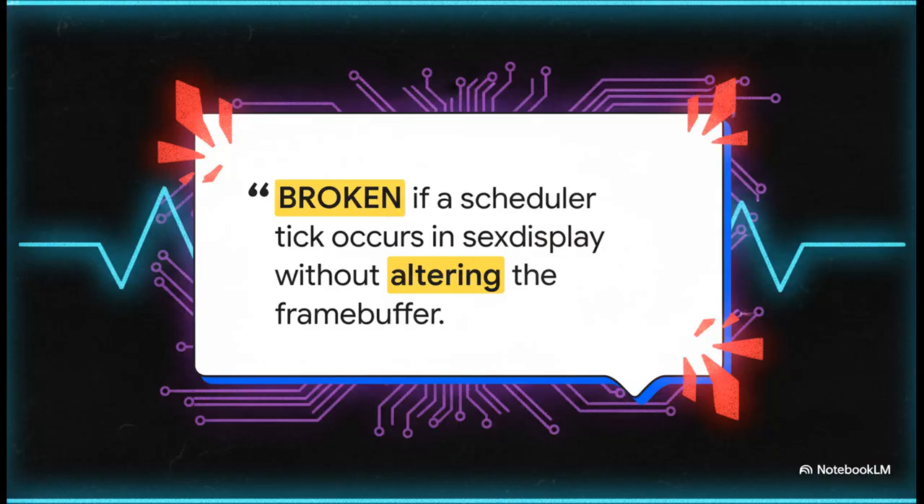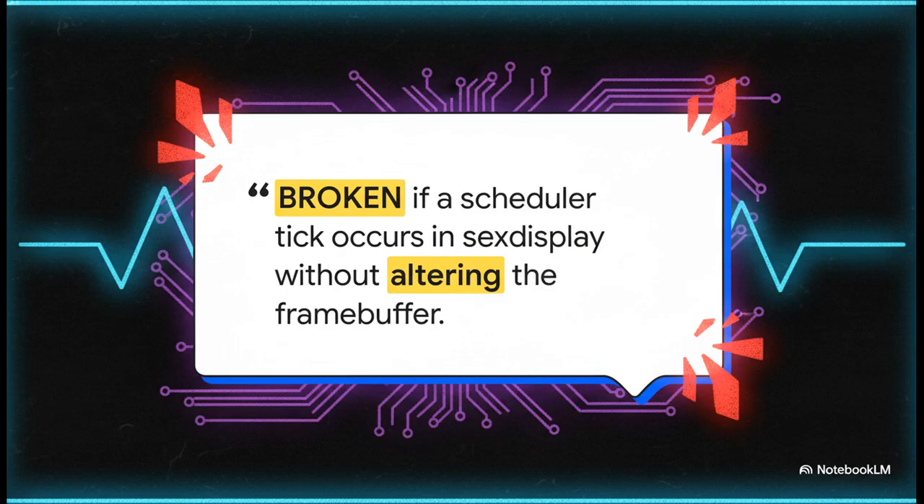screen. Now think about the visual liveness guarantee we codified back in phases 31 and 32. This isn't just some abstract guideline, it's our physical reality. The mandate is crystal clear. If we don't actively alter the frame buffer on every single scheduler tick, our kernel has officially failed. A no output state is literally illegal.